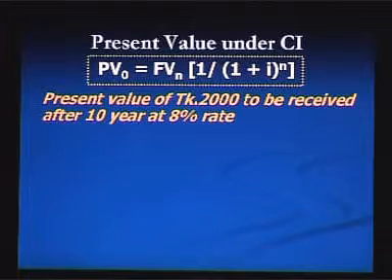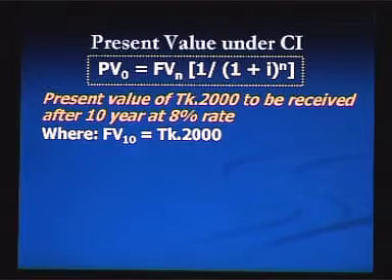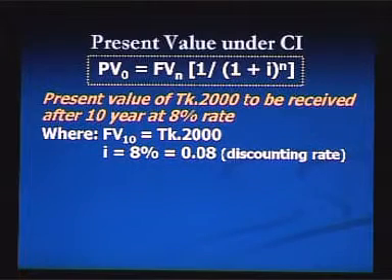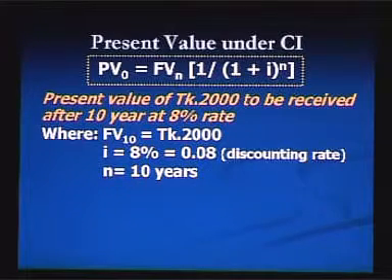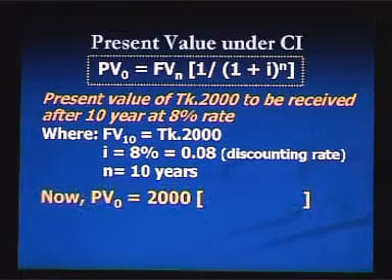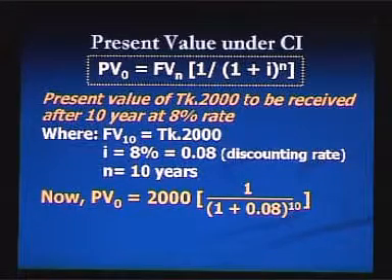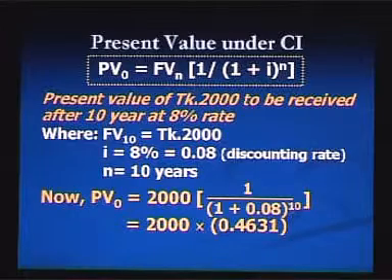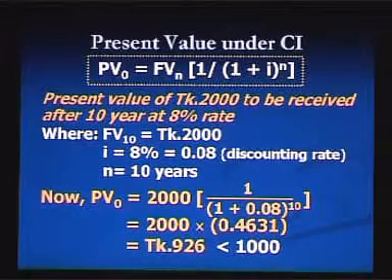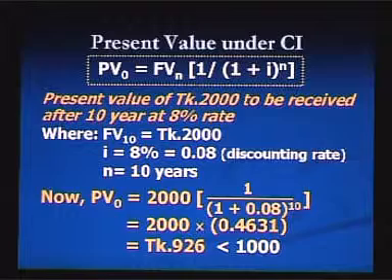If we want to calculate the present value of taka 2000 that will be received after 10 years at 8% rate, where future value after 10 years is taka 2000, I, or interest rate, is 8%, that is also called the discounting rate to calculate present value, and n is 10 years. Now, putting the values in the formula, we will get present value, that will be taka 926.